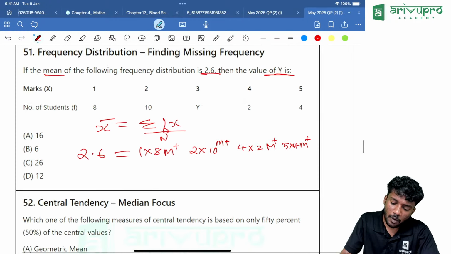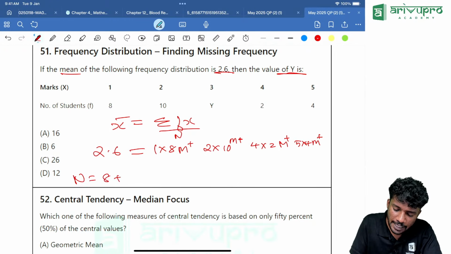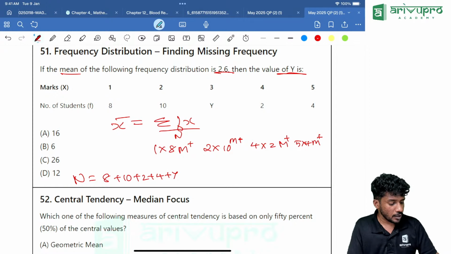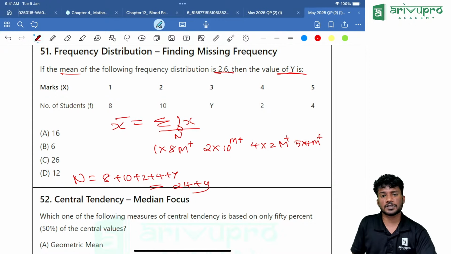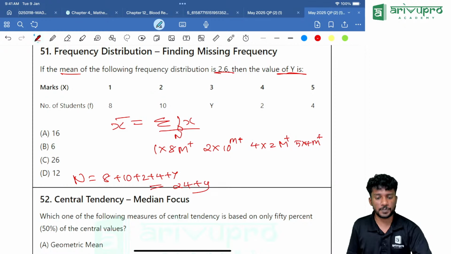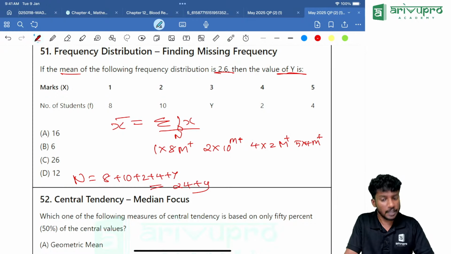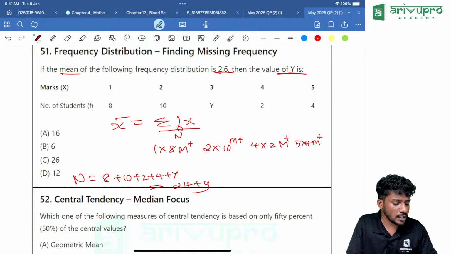Now, everyone, what is the denominator? That means sigma f or n value is how much? N is nothing but 8 plus 10 plus 2 plus 4 plus y. 8 plus 10 plus 2 plus 4, how much are you getting? 24, yes, which is equal to 24 plus y. So the denominator is this much. Now we will try option by option. Take option A, everyone try. Did you take this entire thing on your calculator already? Now we are taking option A, that is y is equal to 16. Take 3 into 16, then you will click.